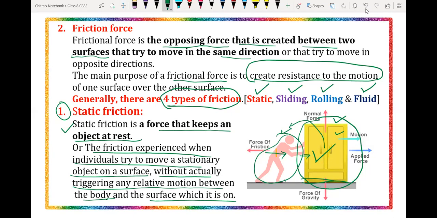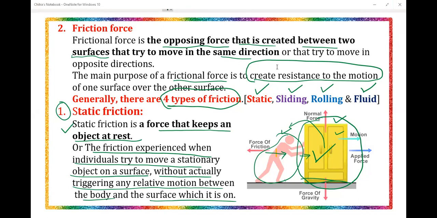Suppose there is a rock lying on a hill. That rock or stone will remain there only. It is due to the friction force acting between the surface and that stone. That is the force responsible for keeping the rock or stone at rest, and that force is called the static friction force. Any doubt, beta?